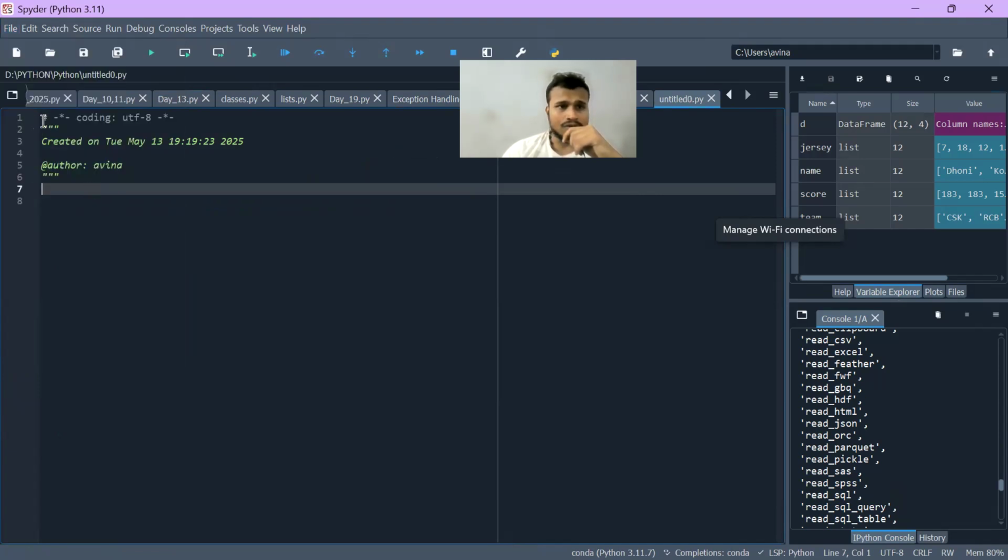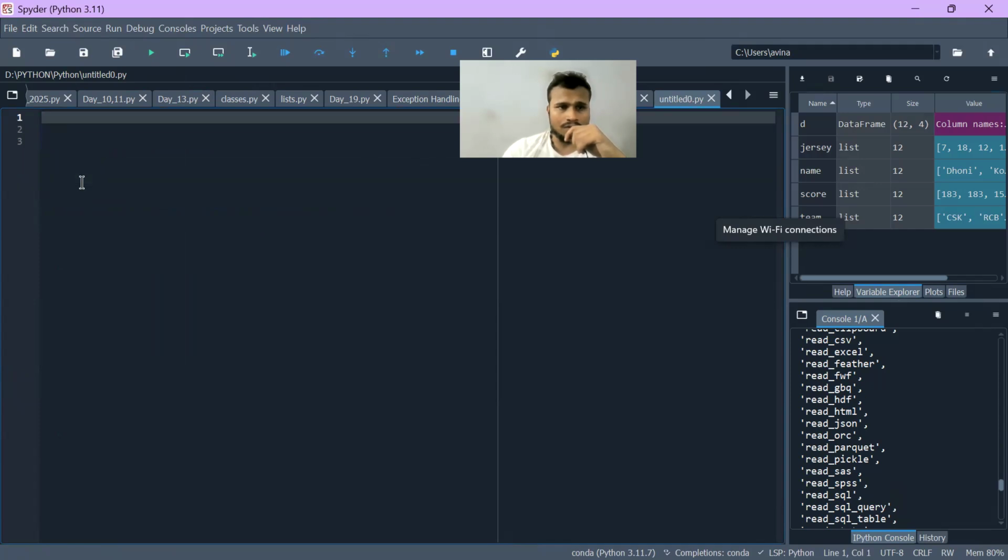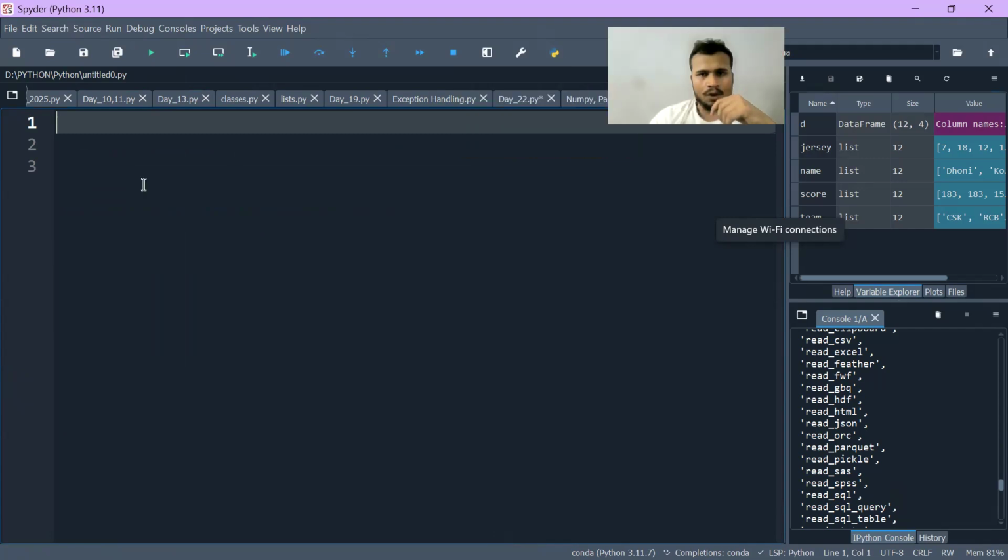Okay, so I'm just removing this line of code. And today we are going to discuss loops. Yesterday there were some points which I told regarding the for loop, that whenever we define a for loop, the point we should keep in mind is, I want you guys to comment on it in the comment section.